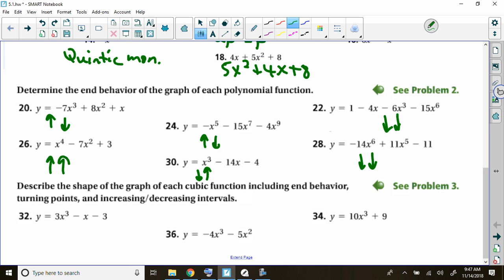We're rip-roaring through this. I'm going to skip over the next 3 for a minute. We'll come back to them.